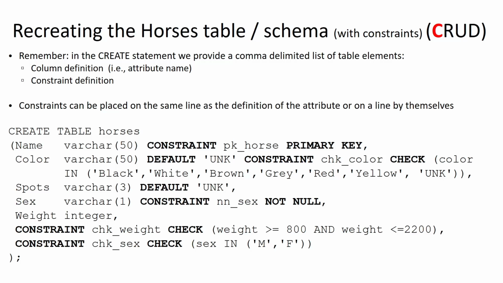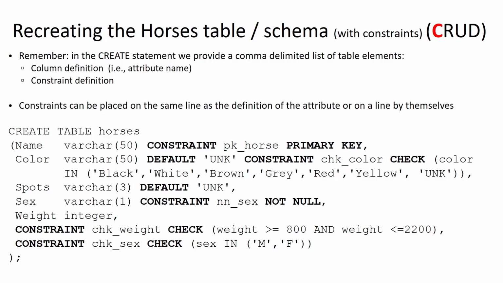All right, so now we are going to recreate our horses table with all of the constraints that were described in the business case. So recall that in the format of the create table statement, we have a comma delimited list of table elements, which can be the name of an attribute or a column that we're creating, or the definition of a constraint. Okay, so we can place these constraint definitions either on a line by themselves, or if they apply to just a single attribute in the table, we can often define the constraint just right alongside the attribute itself.